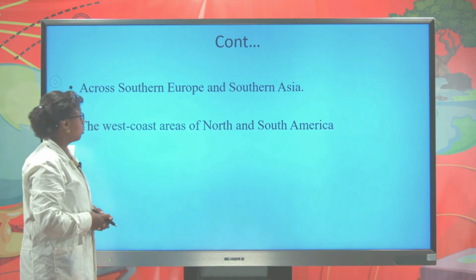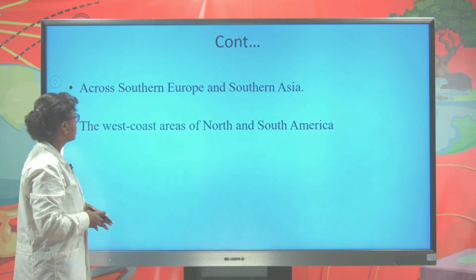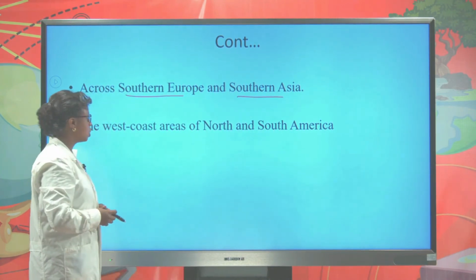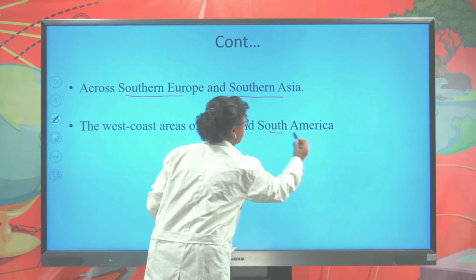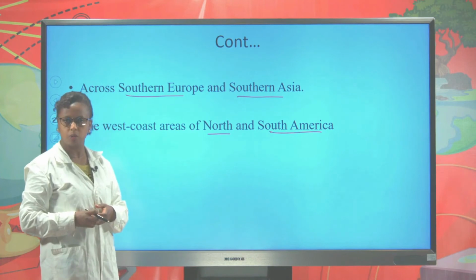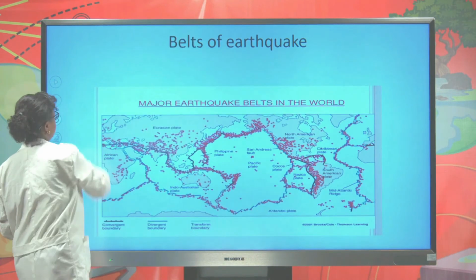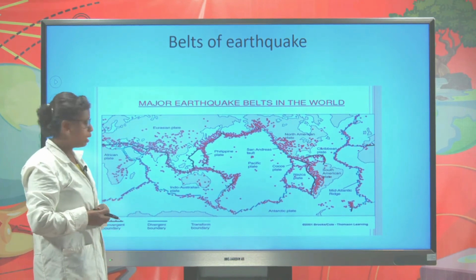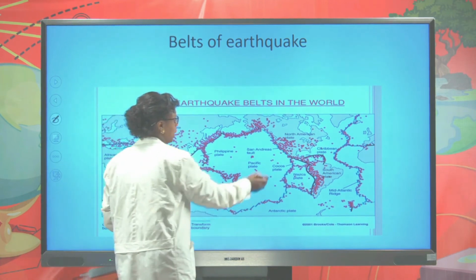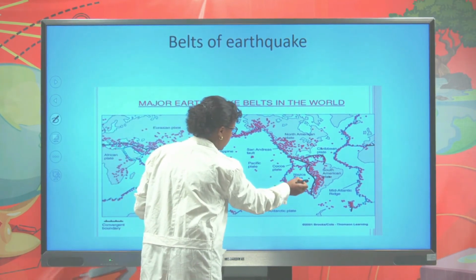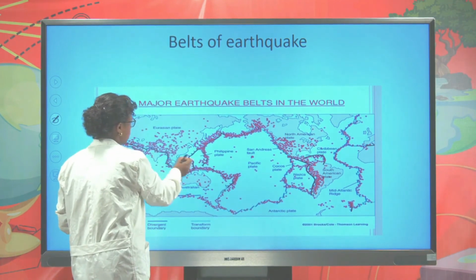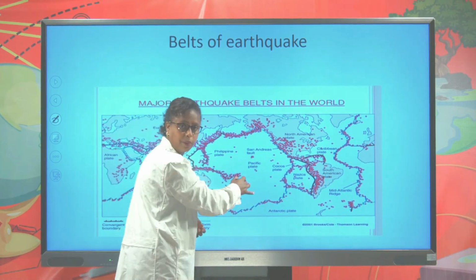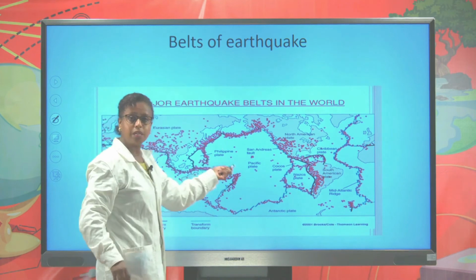The major earthquake occurring places in the world are southern Europe, southern Asia, and the west coast of North America and South America. Let us see this map. This is a map which indicates the major earthquake belts in the world, especially on the west coast of North America and South America, southern Europe and southern Asia. Especially the Pacific regions are the major earthquake occurring places, and we call this place the Pacific Ring of Fire.